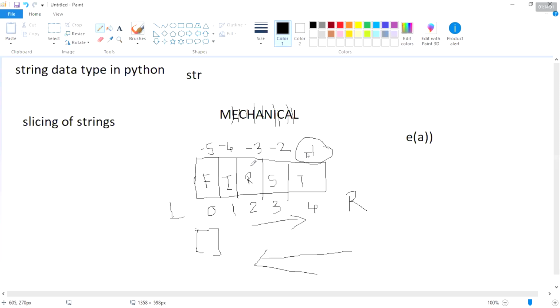Okay, now we can see, sir, whether it is possible to know that one. Yeah, it is possible. Now see here. I will write here, for example, instead of good morning, I'm going to write mechanical. Directly you can write here mechanical.